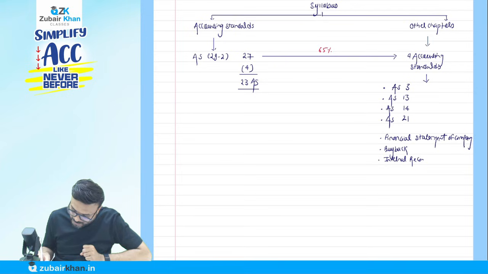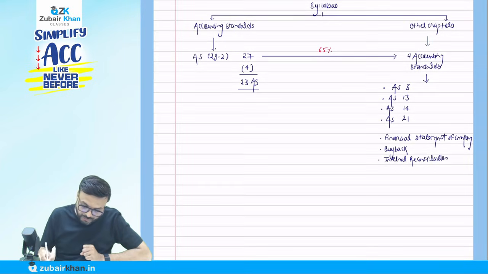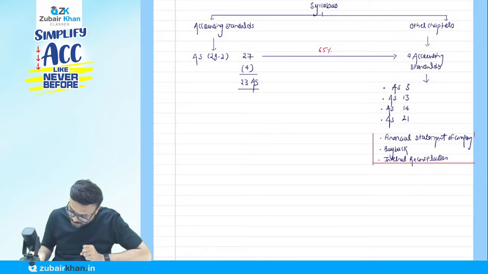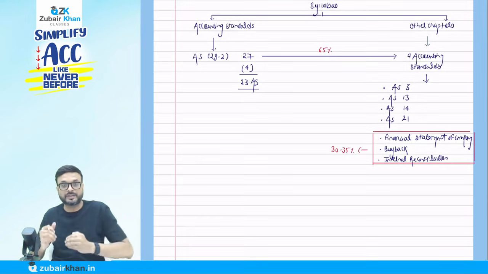Let me tell you the weightage these 3 chapters have in examination. The weightage is between 30 to 35%. That much of the paper is going to come from these 3 chapters.